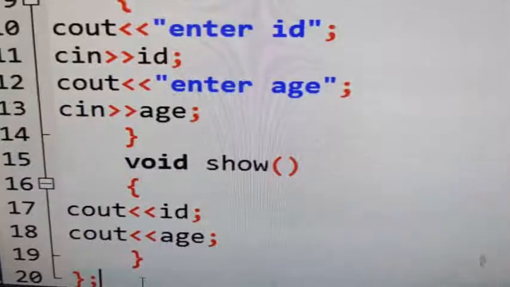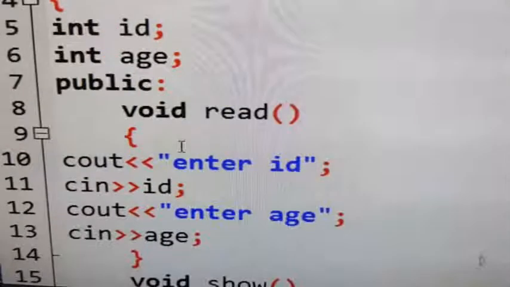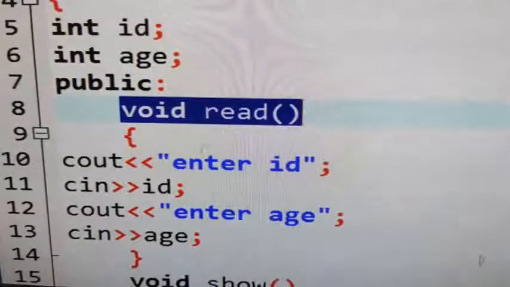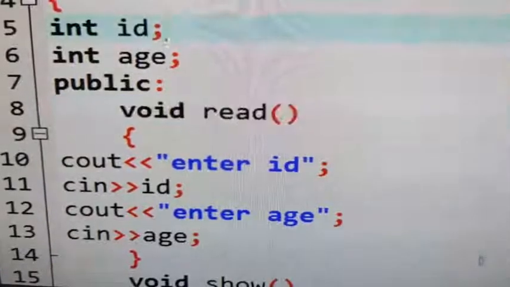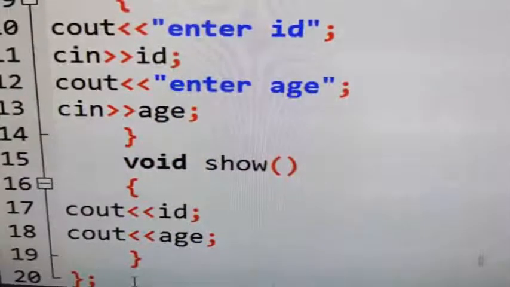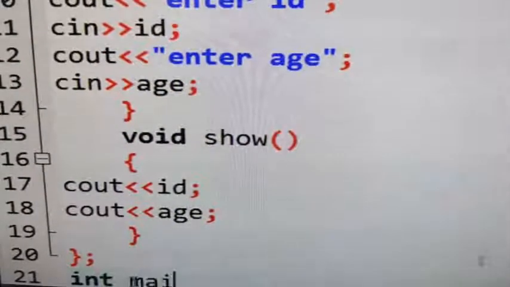When you give the semicolon, the class structure is over. Okay, now after that you create the main function, int main.